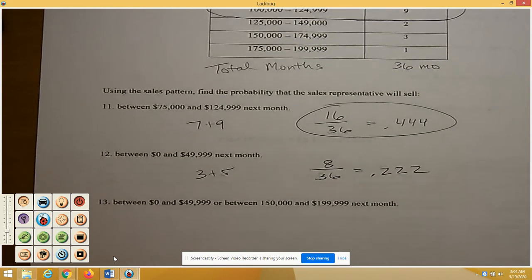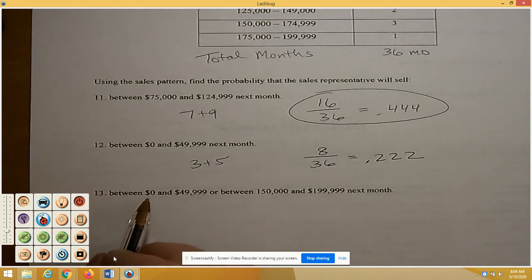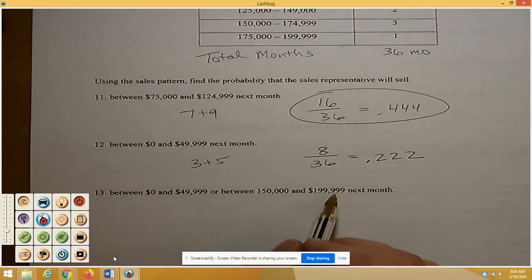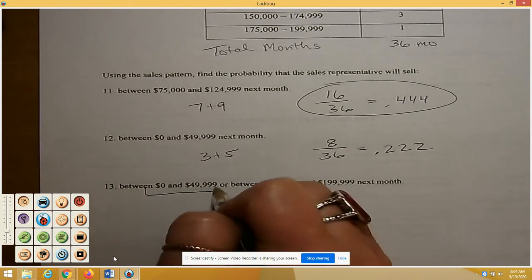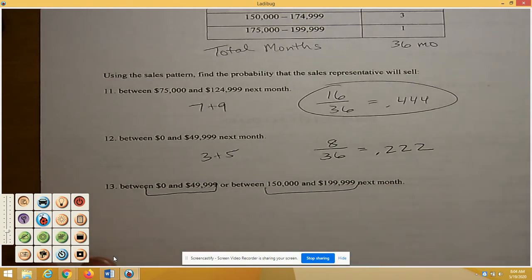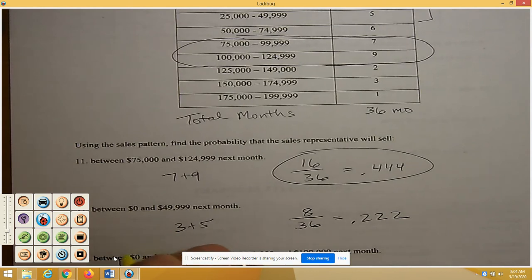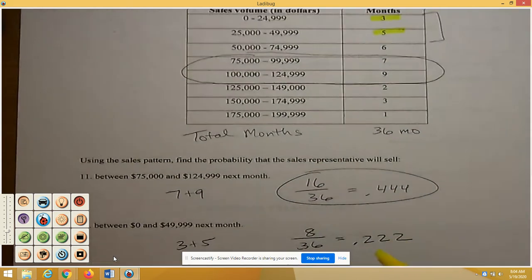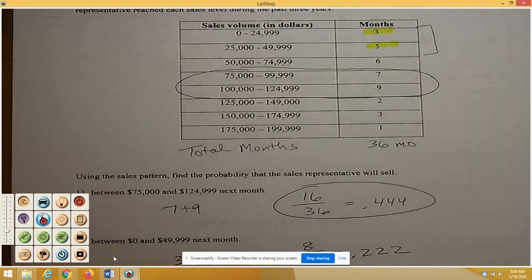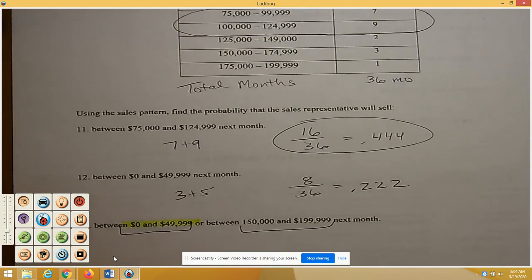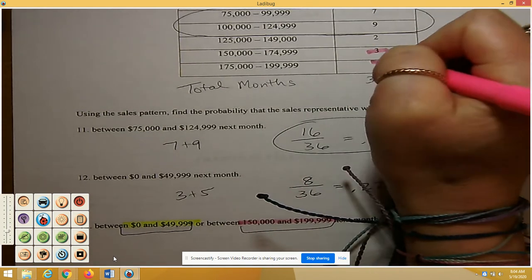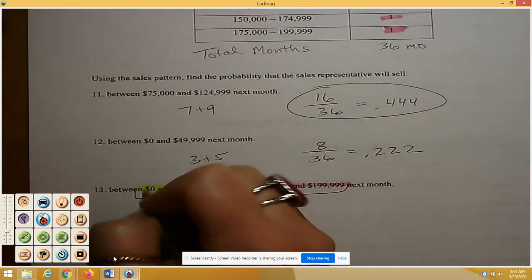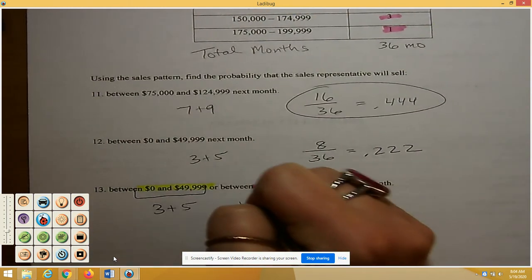All right, and then finally, now we're looking at between 0 and almost 50,000, or between 150,000 and almost 200,000 next month. So now you want to look at this section and this section. So between 0 and 49,999 is what I just highlighted in yellow, the 3 and the 5, and then the 150 to almost 200 is going to be the 3 and the 1 over here. So you would add the 3 and the 5, and you're going to add the 3 and the 1.